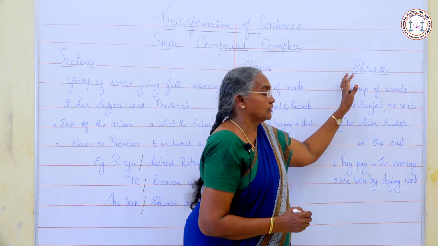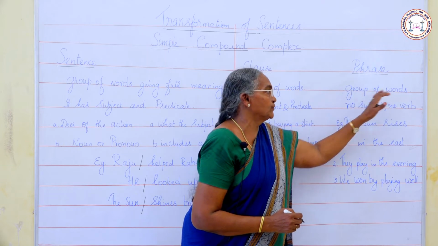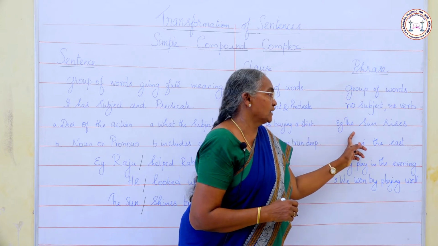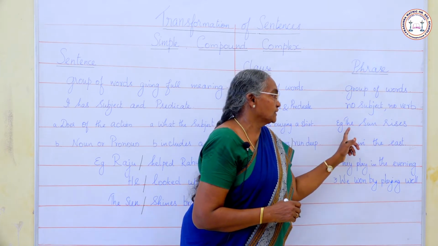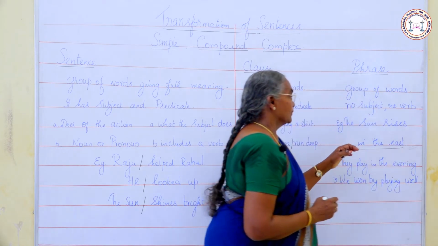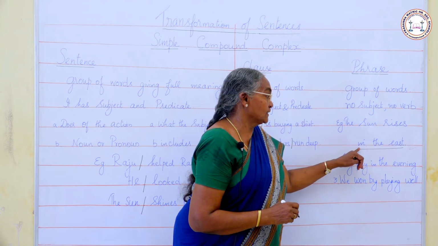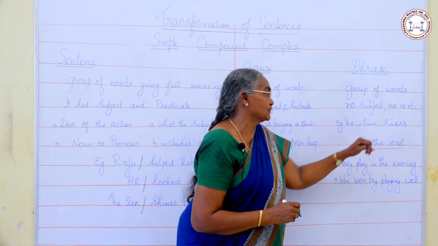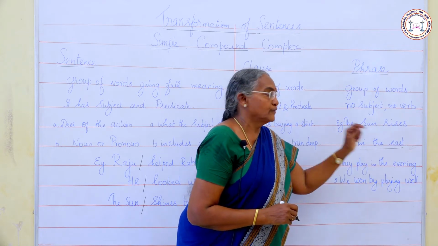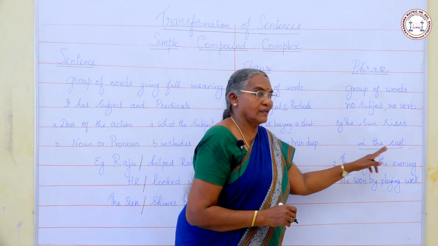Next we shall pass on to phrase. What is a phrase? Phrase, it is also a group of words, but it has no subject and no verb. Example, the sun rises in the east. In the east is the phrase. It is not predicate, it is phrase. Rises in the east is the predicate. In the east is the phrase. The sun subject, rises verb, in the east phrase.